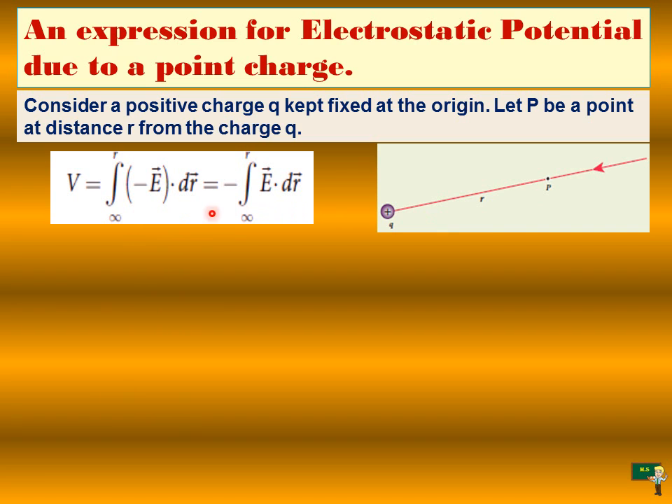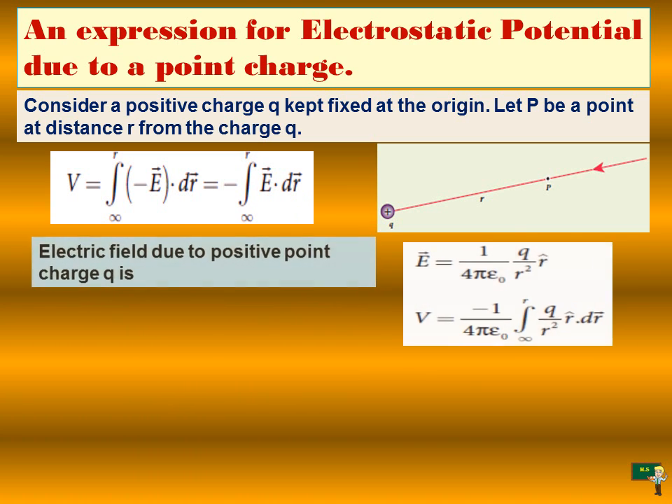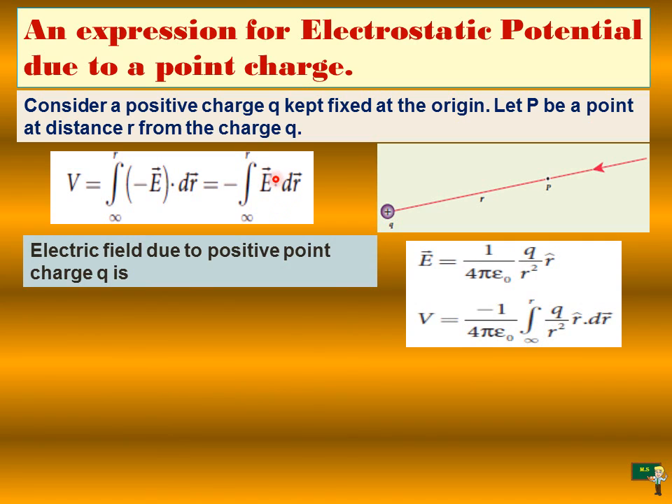While integrating this, we can take the minus symbol out, because we put this minus symbol as it is from infinity. So we put minus and the integral from infinity to R of E dot dr. Then the electric field due to a positive point charge q, from Coulomb's law, is E equal to 1 by 4 pi epsilon 0 q by R square into R cap.